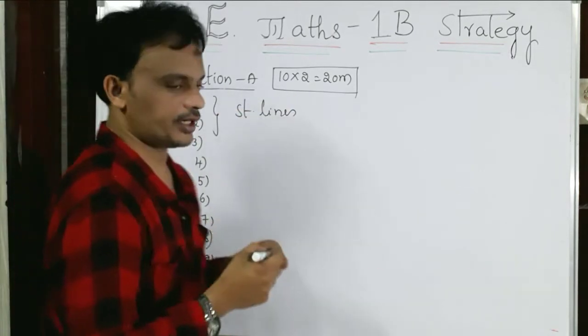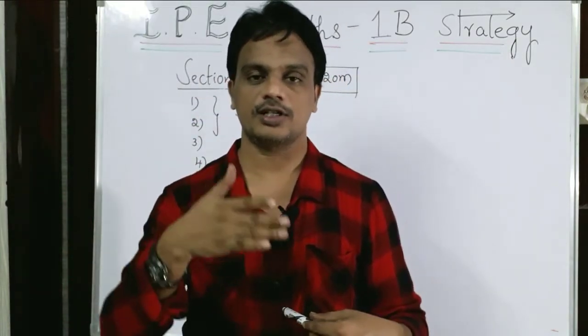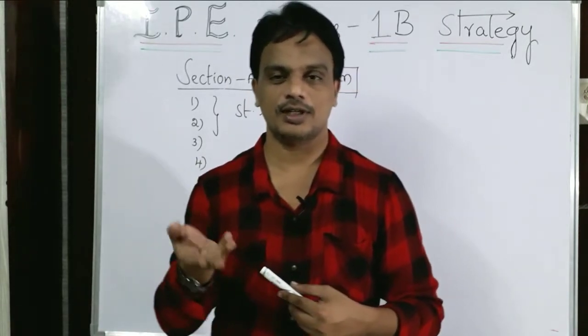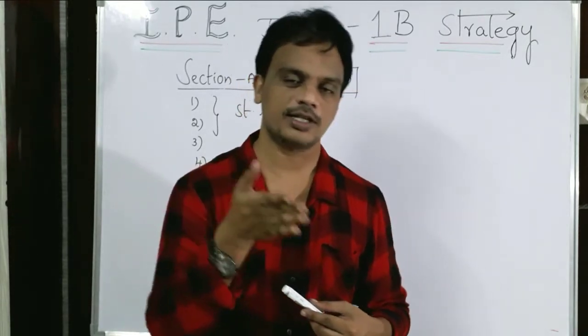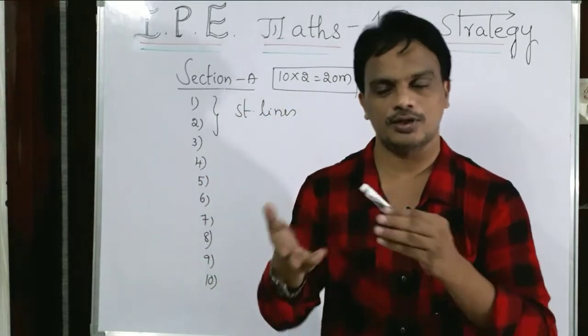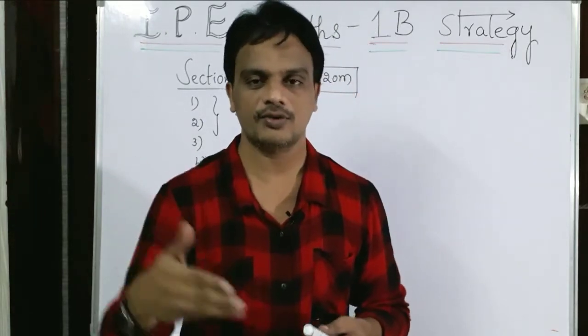From the straight lines: basic concepts, slope concepts, the condition for parallel lines and perpendicular lines based on slopes, and the different forms of lines, slope form, slope intercept form, intercepts form, normal form, symmetric form, and transforming the general equation into other forms.